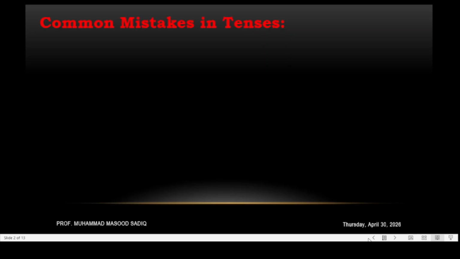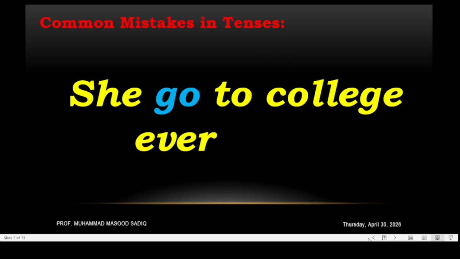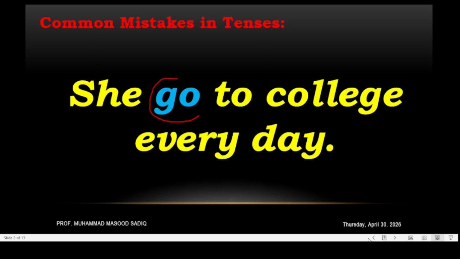The first one is: She go to college every day. Now here we have the singular pronoun she, and go is a plural verb form. So this is wrong. We have to use a singular verb over here, and that is she goes. Here we have to add es with go. So, she goes to college every day.